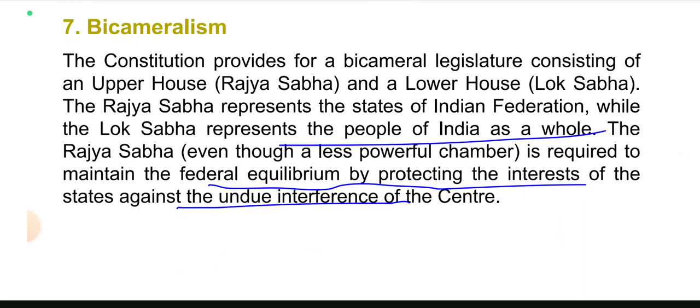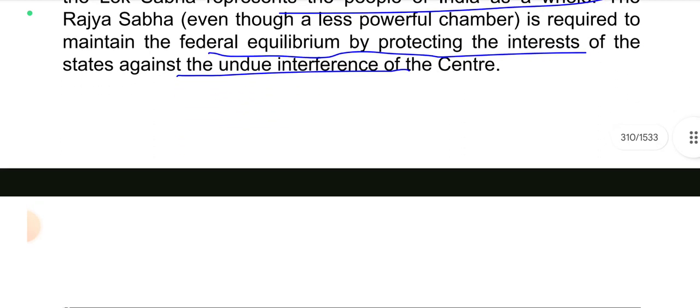Bicameralism. The constitution provides for a bicameral legislature consisting of an upper house, Rajya Sabha, and a lower house, Lok Sabha. The Rajya Sabha represents the states of Indian Federation, while the Lok Sabha represents the people of India as a whole. The Rajya Sabha, even though a less powerful chamber, is required to maintain the federal equilibrium by protecting the interests of the states against the undue interference of the center.